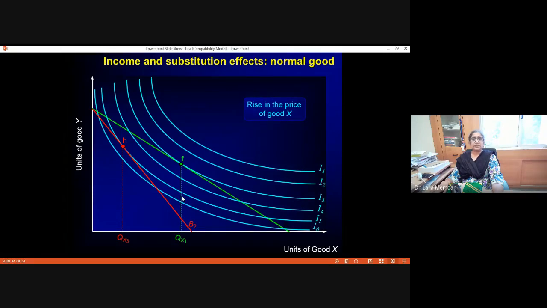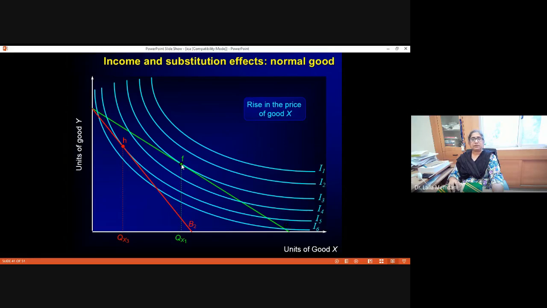In this diagram, I have an indifference map, that is a set of indifference curves from I1 to I6, and a price line is superimposed on it. The original price line is in green and the consumer's equilibrium is at point F, where the price line is tangent to the indifference curve and the consumer is getting maximum satisfaction.